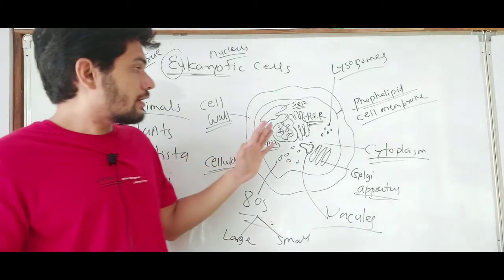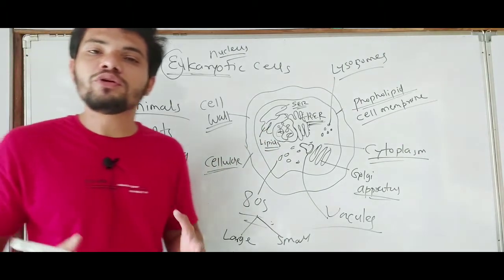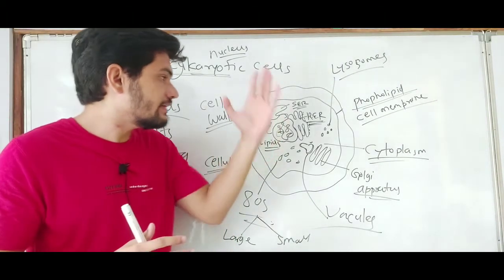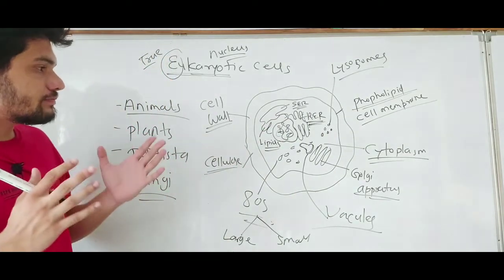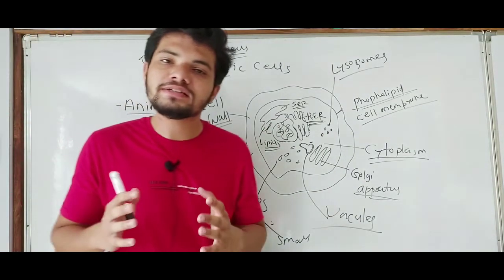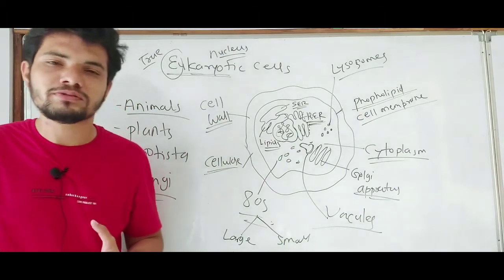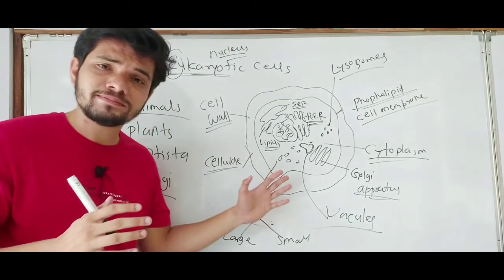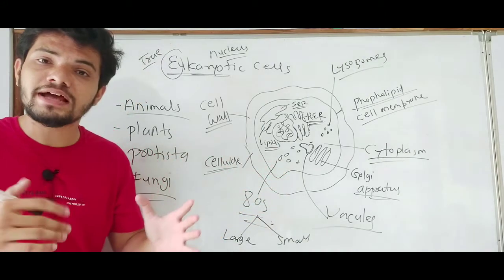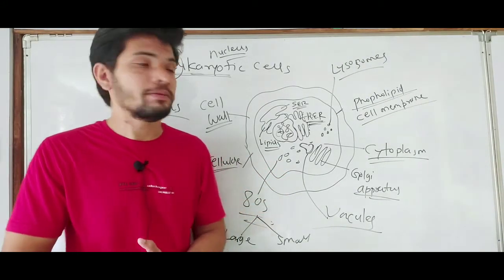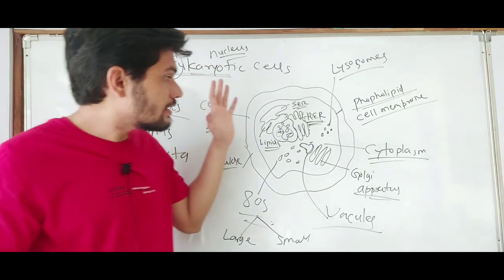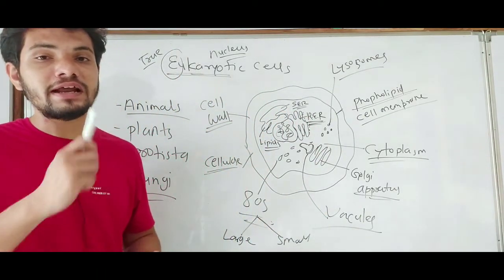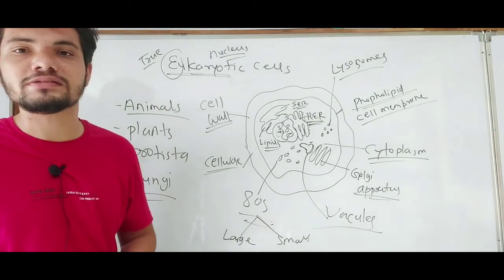There are more things like microtubules and cytoskeletons also present inside the eukaryotic cells, but overall eukaryotic cells are much more complex than prokaryotic cells, because they contain all these membrane bound cell organelles which are absent in the prokaryotic cells.